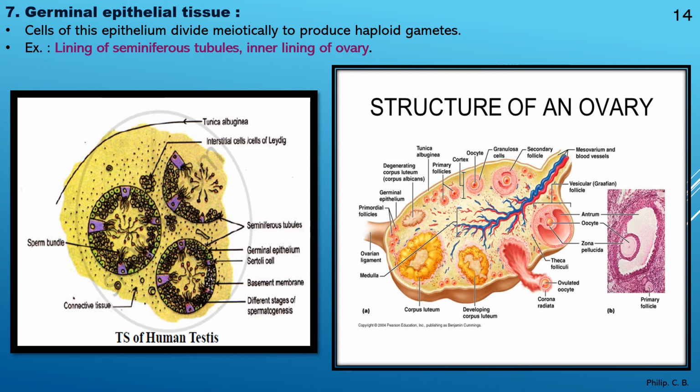So what is mitosis, meiosis? We will learn in detail in the chapter cell division. Here, in a simple way to remember, mitosis, the body cell or the somatic cell is divided, whereas meiosis, the reproductive cell or the germ cells get divided. Clear? Further, where it is present: lining of the seminiferous tubules, inner lining of the ovary. So here I provide two images, that is the TS of human testis, and second one is structure of ovary, in order to understand where the meiotic division takes place, that is in the sperm and the ova. Clear?